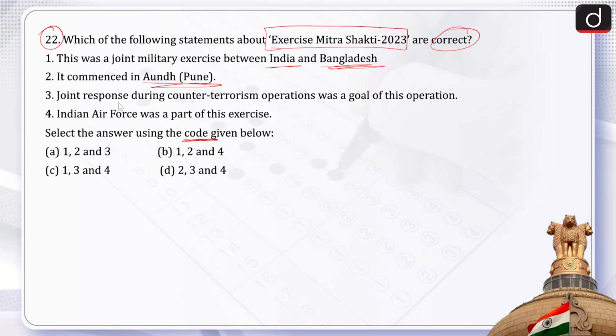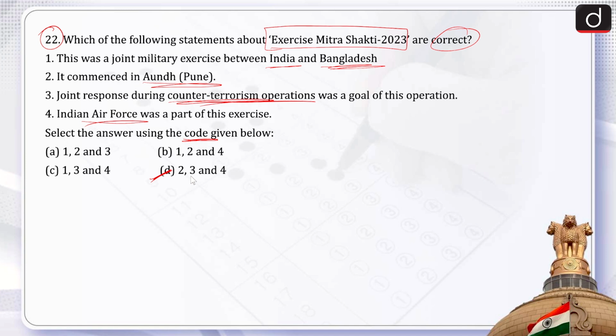Third, joint response during counter-terrorism operation was a goal of this exercise. Fourth, the Indian Air Force was a part of this exercise. The codes are 1, 2 and 3; 1, 2 and 4; 1, 3 and 4; 2, 3 and 4. So the correct answer of this question is option D, that is 2, 3 and 4.